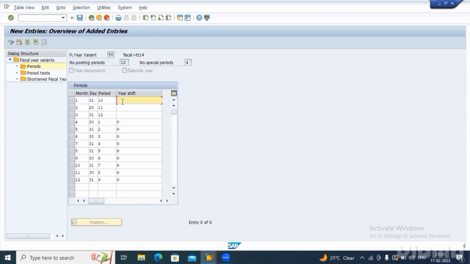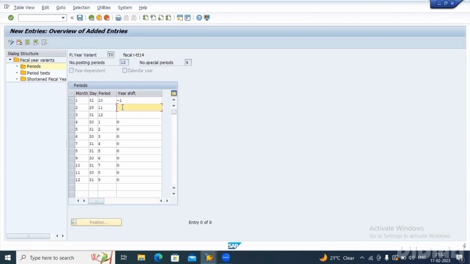But in the SAP system, as per our financial year, I don't want to show this as a separate year. All the way from April to March, it should be considered as one year, that is the 2022 financial year. In that case, for year shift, I'll keep it as -1. That means 2023 minus 1 is equal to 2022. You're understanding, right? Yes.